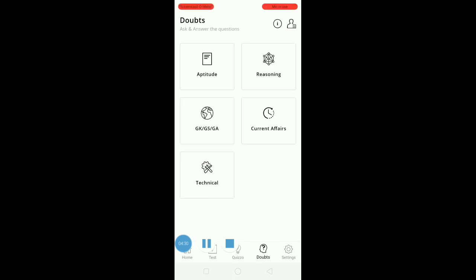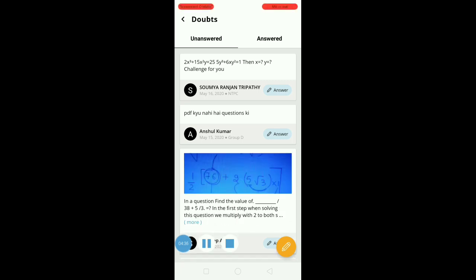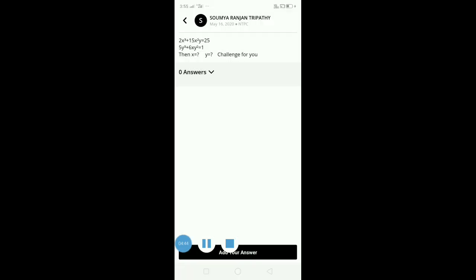Now here in the doubt section you can ask your doubt or you can answer the doubts asked by any students in this section. Here the different answered and unanswered questions are given. Here you can give the answer to different questions by just putting the text or by uploading an image also.